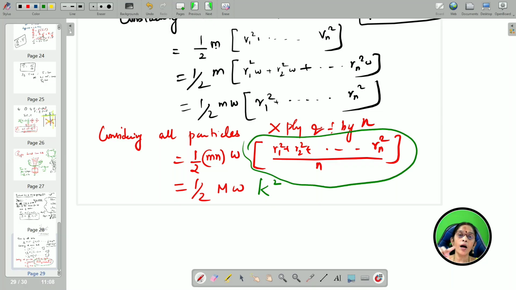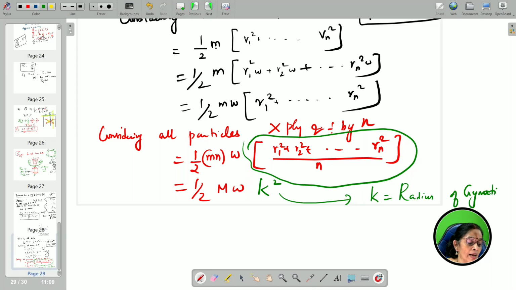What is k square? R1 is the distance of the mass m1 from the axis of rotation. What is R2? The distance of the particle m2 from the axis of rotation. What is R3? The distance of the particle m3 from the axis of rotation. Similarly, what is k? The distance of the center of mass particle to the axis of rotation. So k is otherwise called the radius of gyration.